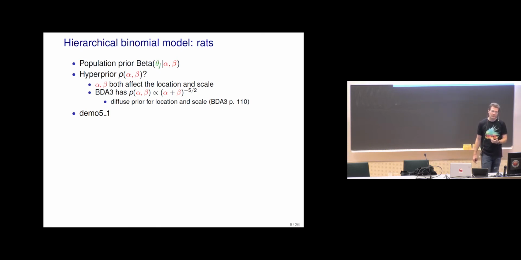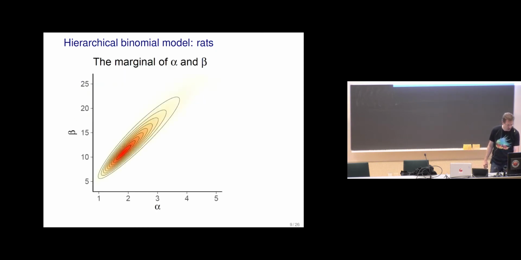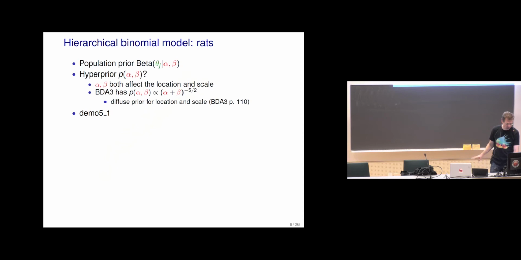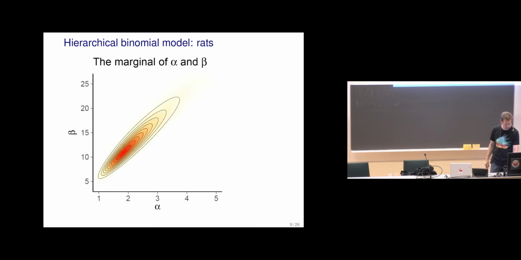You can read from BDA3, page 110, the discussion of how to choose this kind of diffuse scale there. There might also be more informative ways to choose this, but this was not just something which is a proper prior but diffuse. You can see the code for this example then in this demo 5.1.